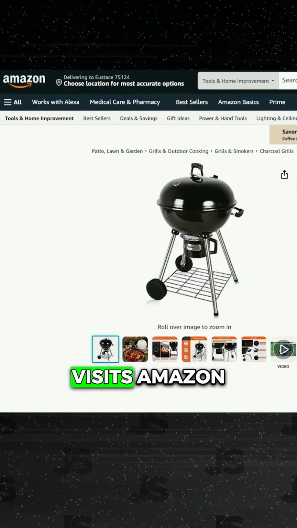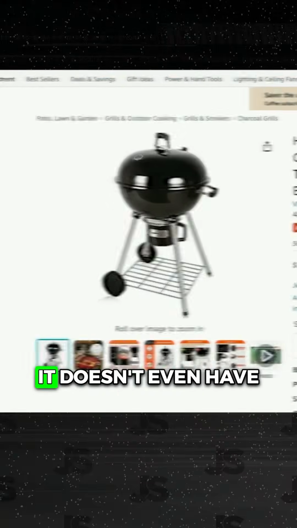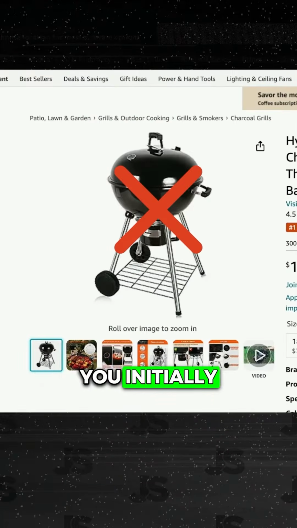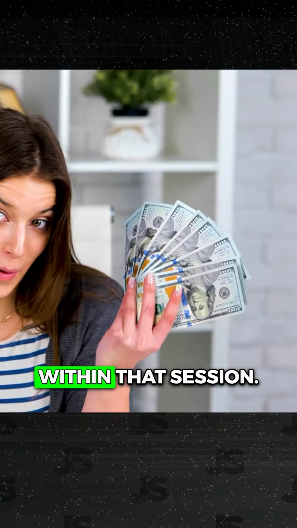This is when someone visits Amazon through your link and buys something within 24 hours. It doesn't even have to be the product you initially recommended. As long as they use your link, you'll get a commission on whatever they buy within that session.